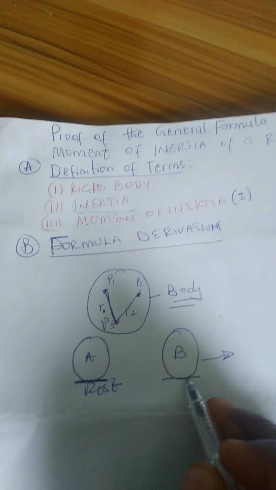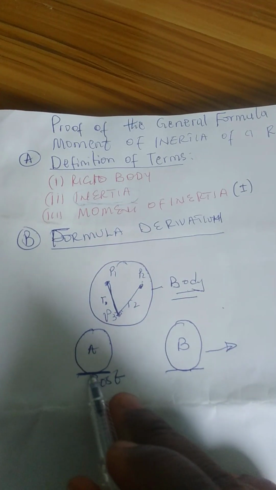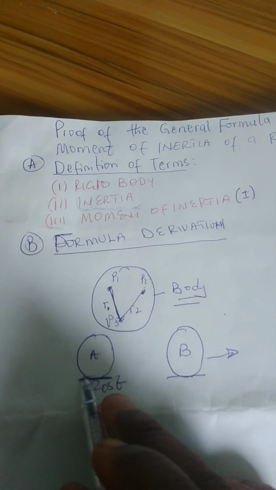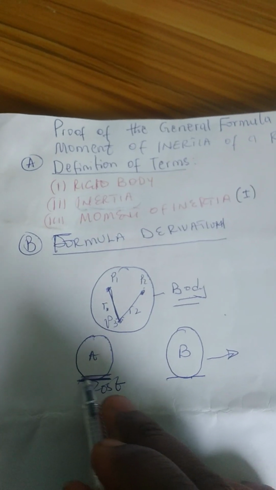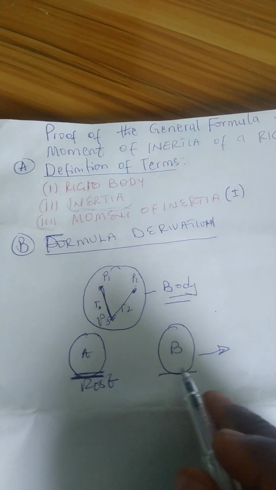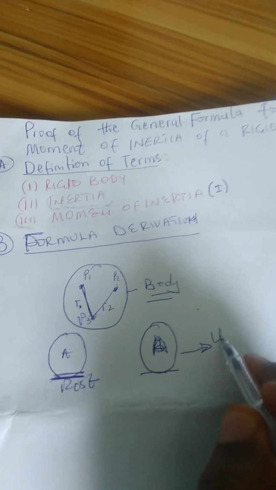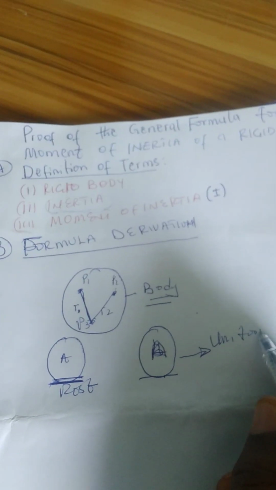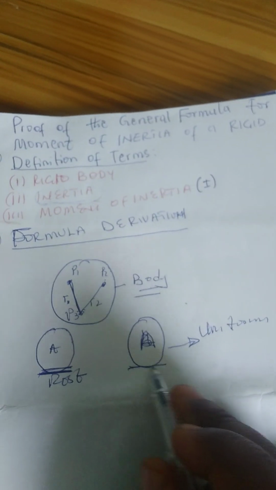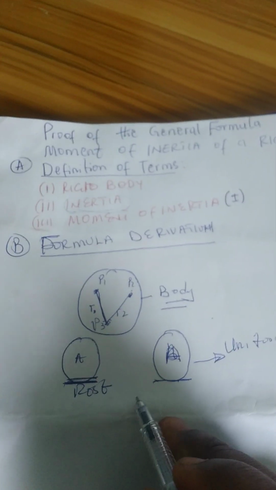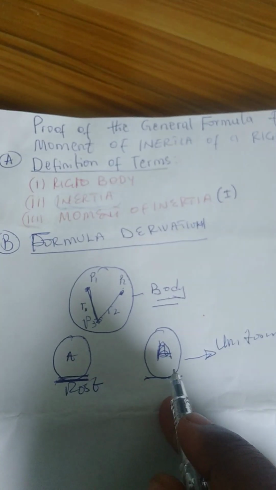What I am trying to say in essence is that inertia is the tendency of a body to remain at rest, or the tendency of that body to continue to move with uniform velocity along a straight line, unless an external force compels it to behave otherwise.